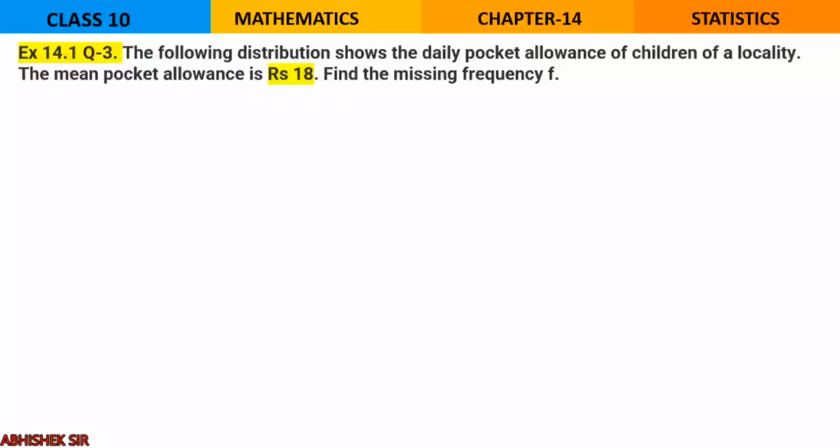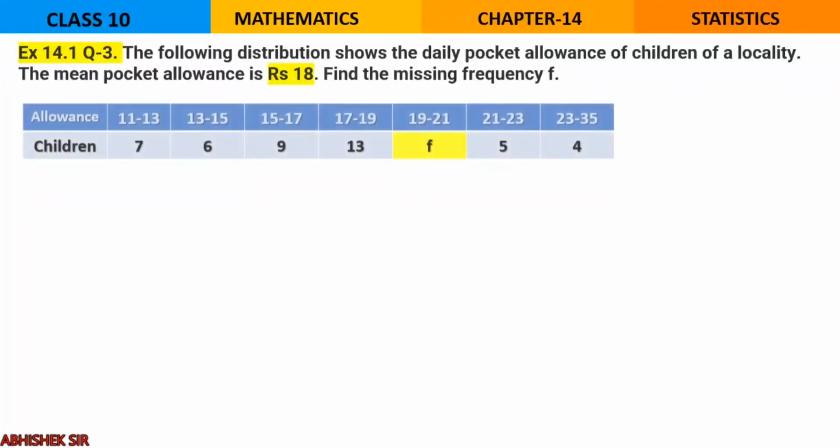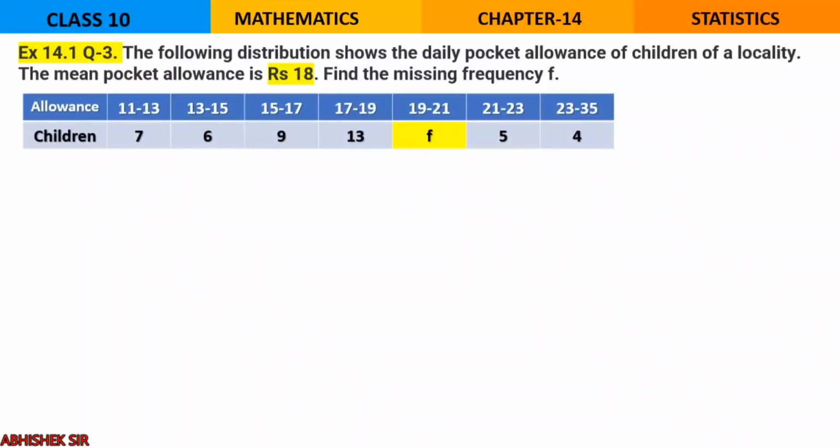Now here the example is a little bit specific, very special and important from the point of view of board exams. There is a little bit of difference in the question. In the question, they have already given the mean pocket allowance, meaning the mean is already given. We just have to find the missing frequency that is given as f. So this is an example of unknown frequency calculation, but we will try to follow the same method.